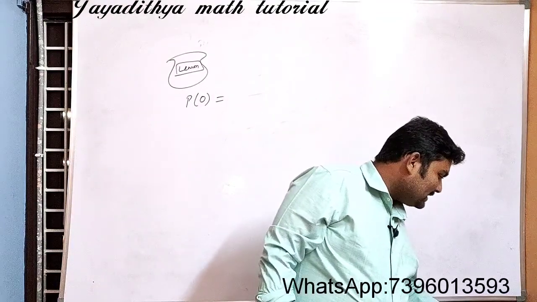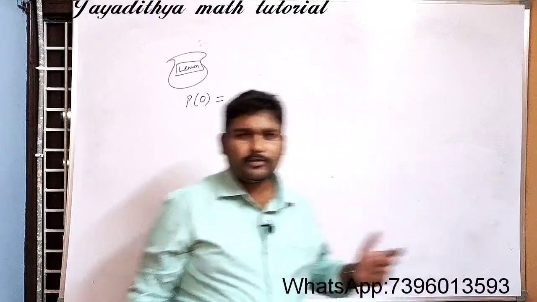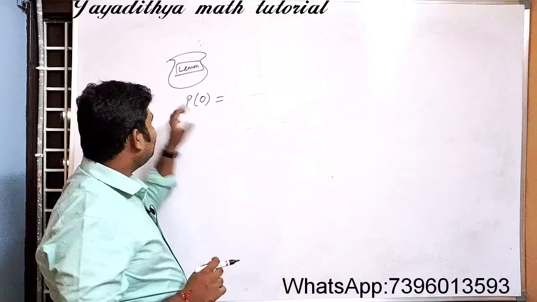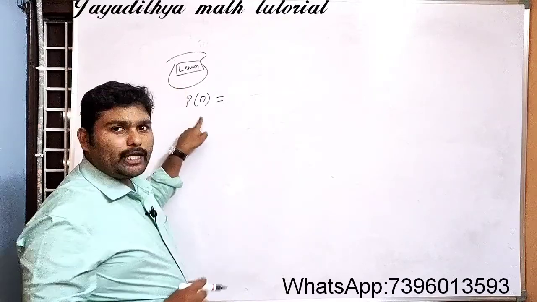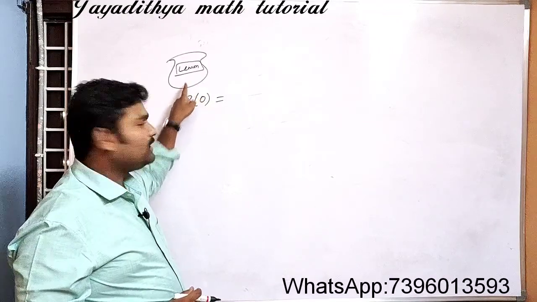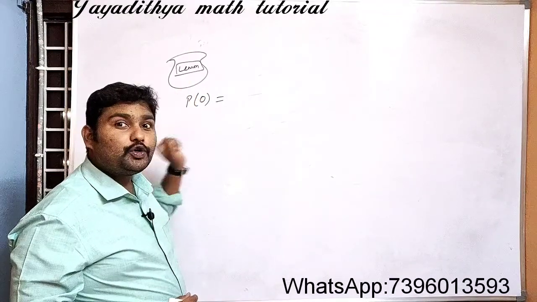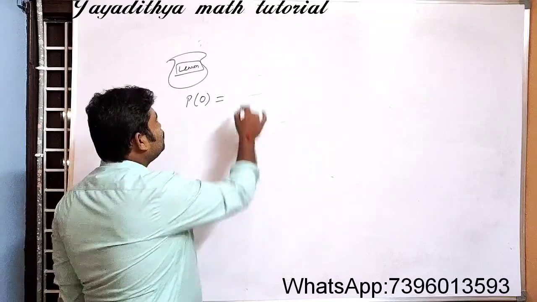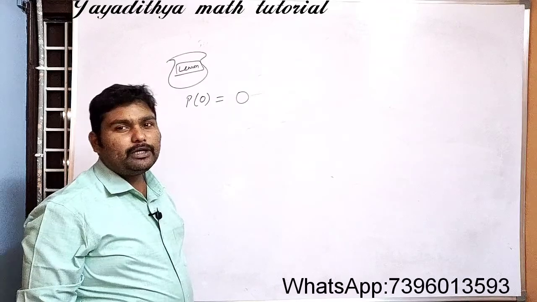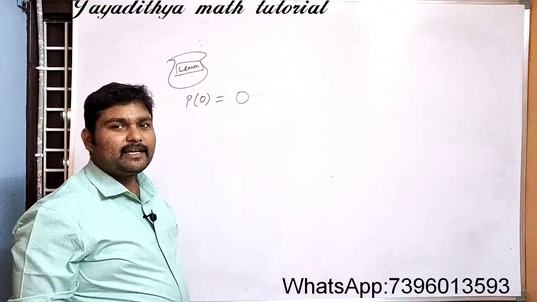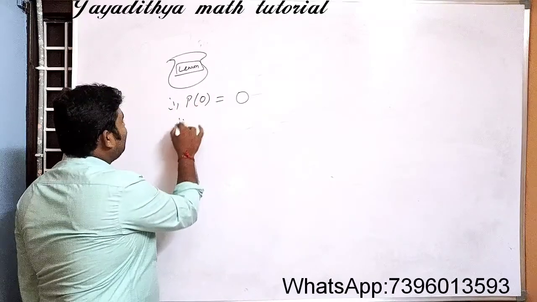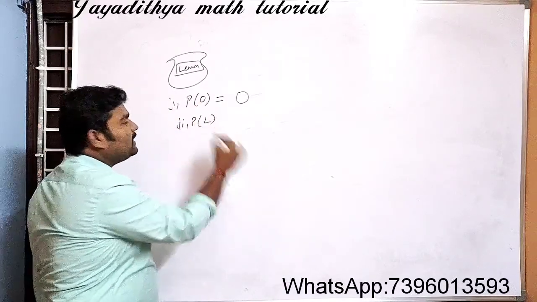So here how many candies are given? It is not given. So you can directly write the answer. Probability of getting an orange candy: all the candies are lemon flavored, right? Can you get an orange candy? No, you cannot get an orange candy. So it is an impossible event. What is the probability of an impossible event? That is 0.